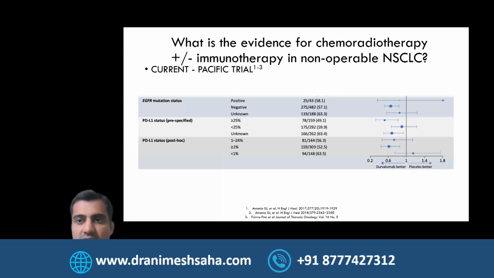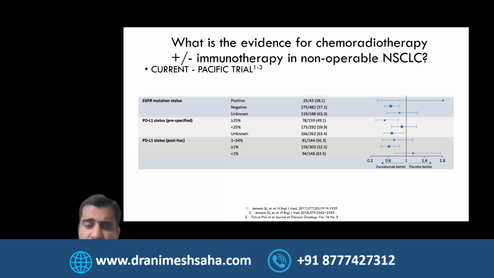Let's look into a little bit more detail of what happened with the subset of patients who actually have EGFR mutation. And we know there was a small number in this trial which actually received adjuvant immunotherapy while they were EGFR positive. And we all have our doubts about the role of immunotherapy in this group of patients. And then we have the PD-L1 subset who had higher expression as compared to no expression.